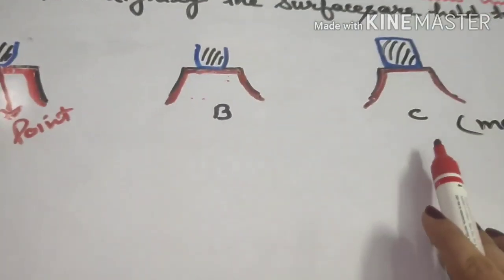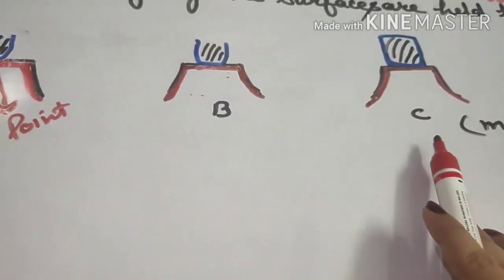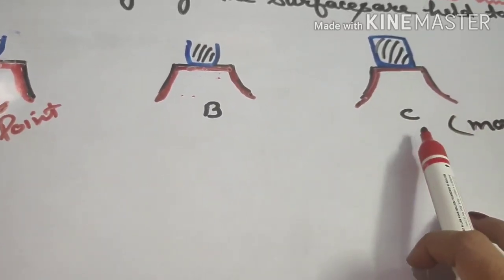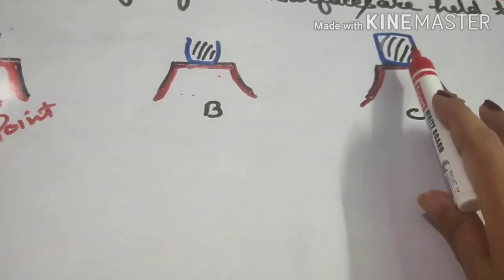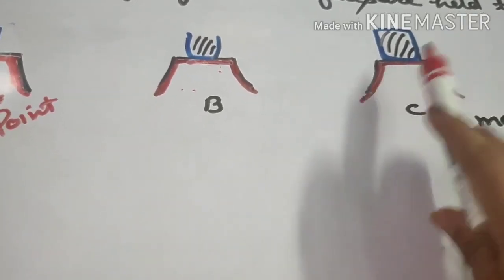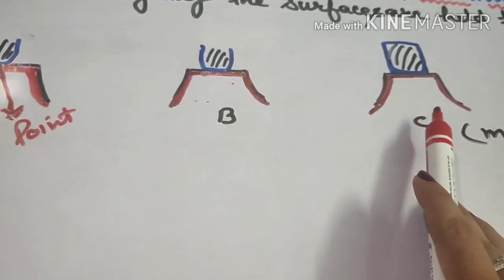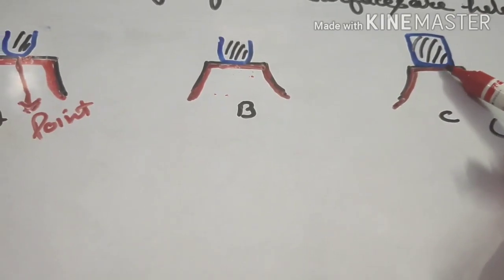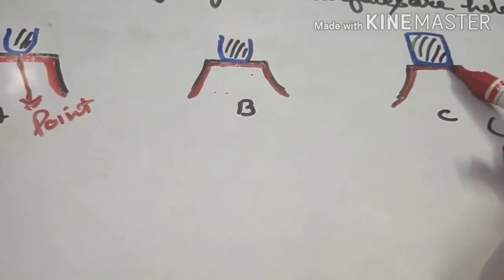Here, since the box is heavier and bigger, and if you try to push it, you are applying some force, these two surfaces are tightly held together.